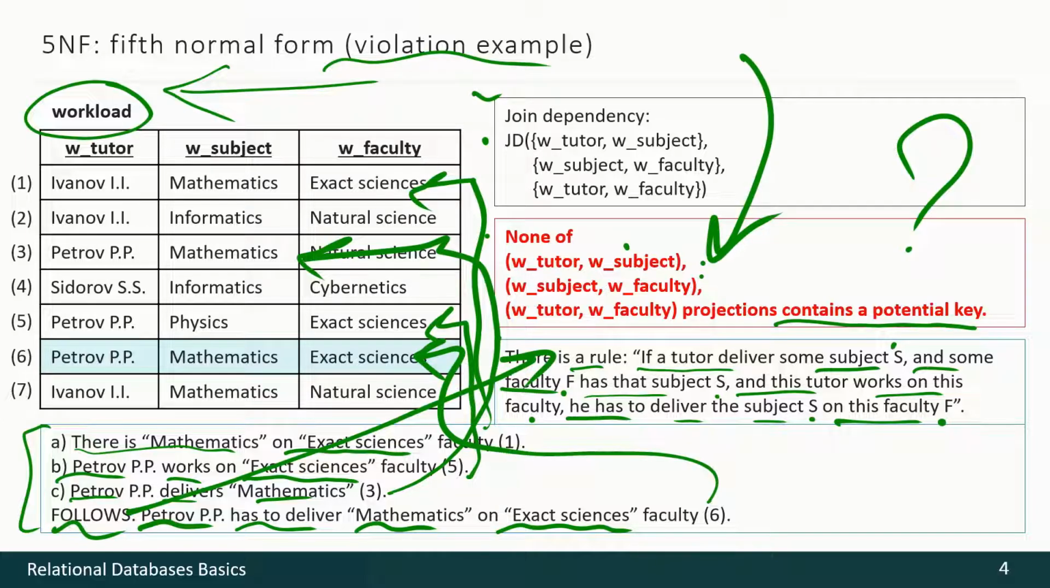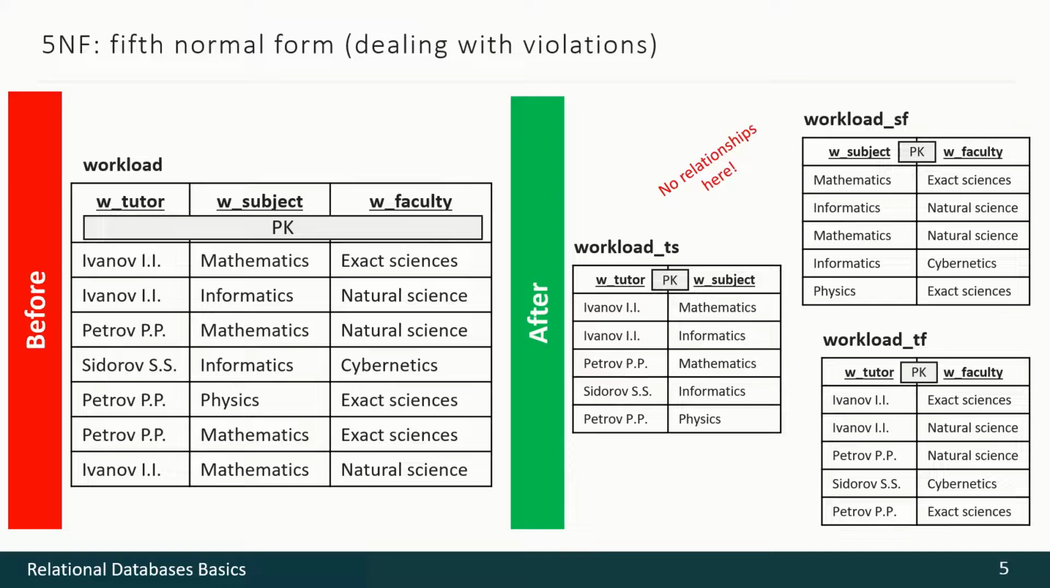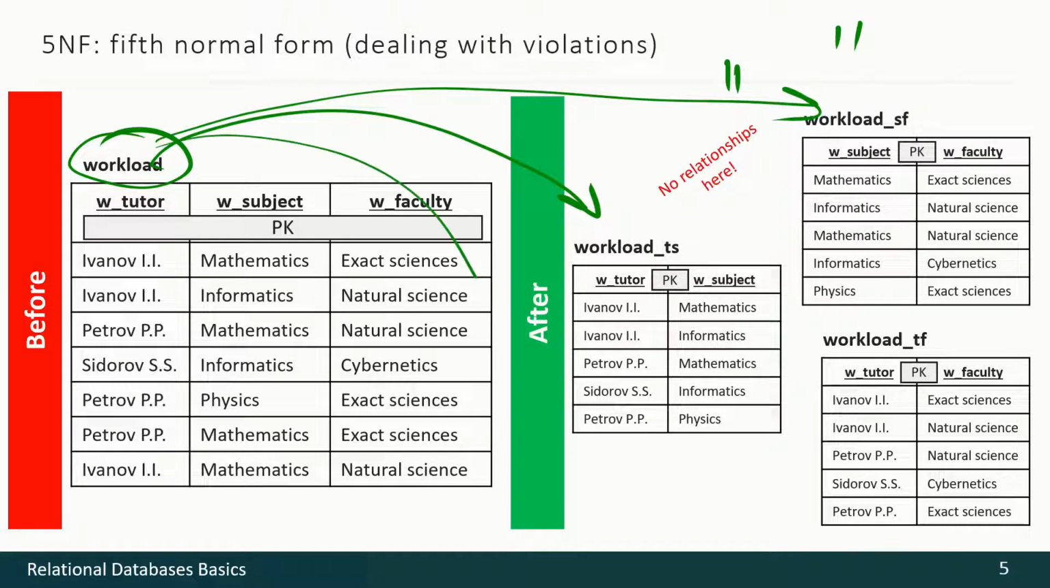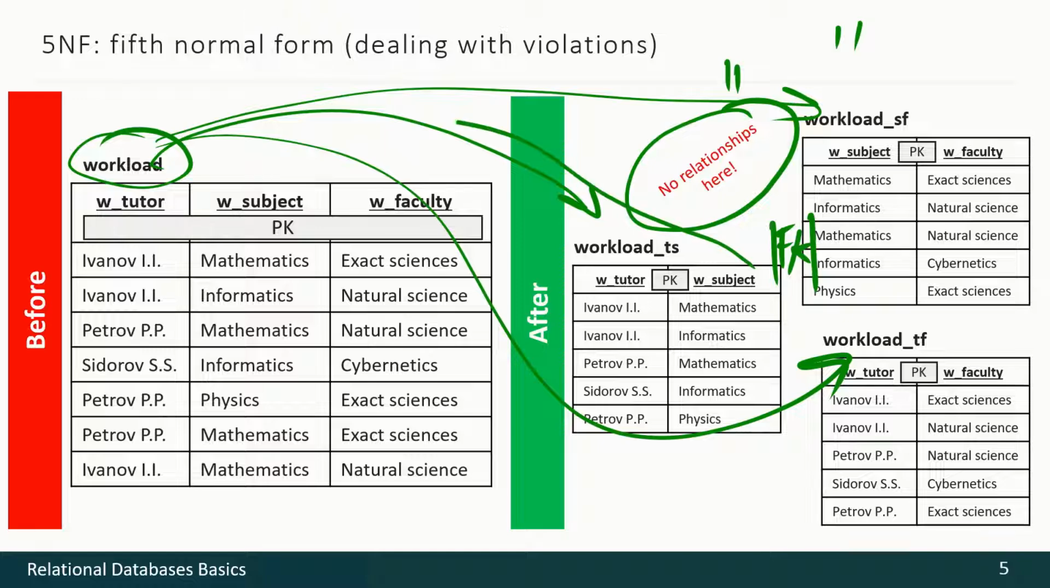How to deal with the situation? There are two ways, and the first is the scientific one. We may split this relation into three such relations. We may now make any relationships here as long as adding any foreign key will bring us to the initial relation. So this is scientifically good, but from the point of view of engineering, this is not good.